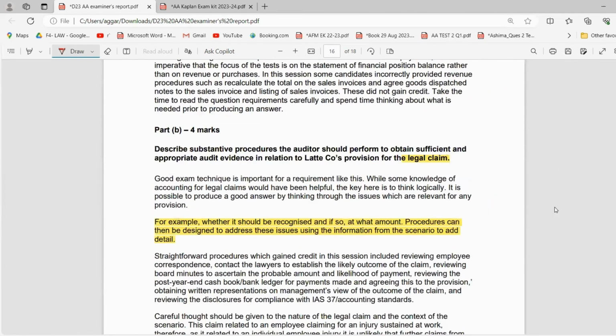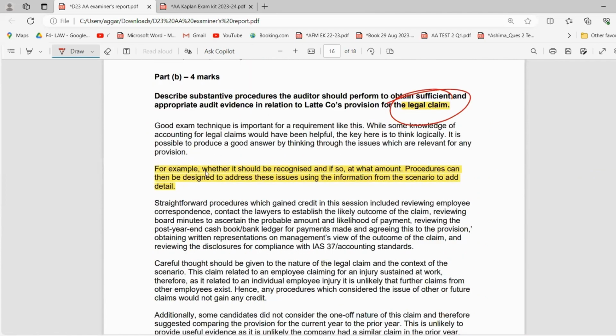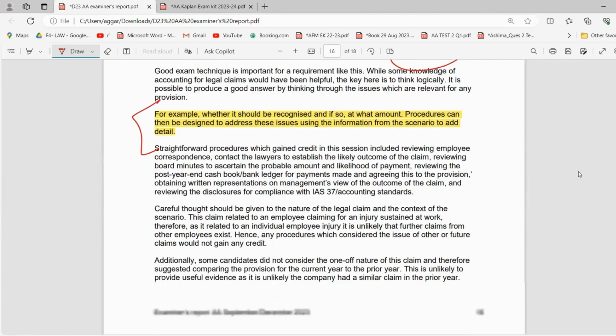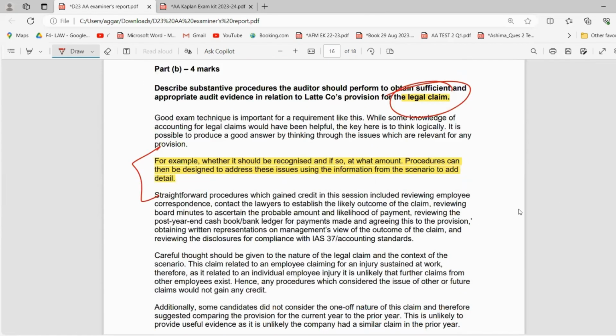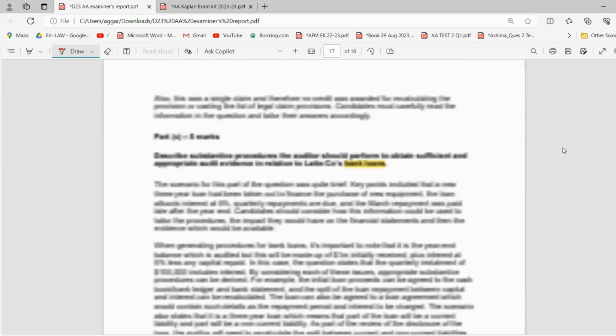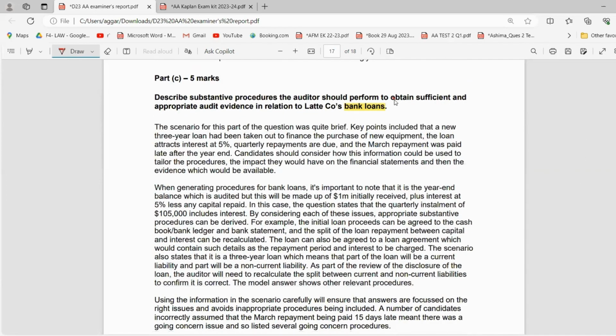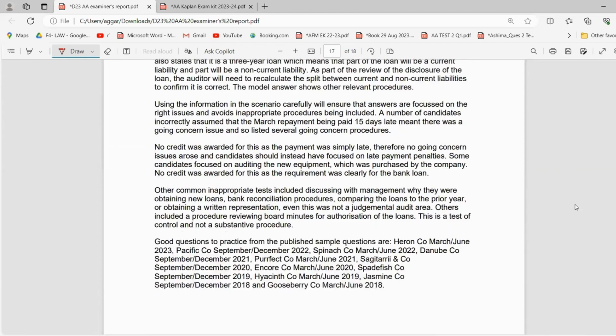Then we have our substantive procedures in relation to the legal claim. Again, this is a very generic one, nothing as such specific I could find in this particular thing. But for example, whether it should be recognized, or if so, at what amount. Procedures can be designed to address these issues using the information from the scenario in detail. So you have to talk about the scenario. That is what the examiner is again and again suggesting, that please refer to the scenario. Now, the bank loan was asked over here. Nothing as such was there.